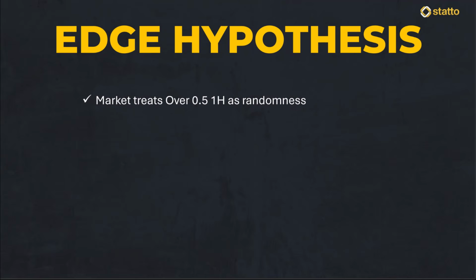Edge hypothesis. Before we pick up the pen and look at the numbers, we have to understand the logical foundation of why this system actually works. Most of the betting public views the over 0.5 goals market as a bit of a gamble on randomness, but we treat it as a tempo market. The edge we are exploiting is a very specific price-time inefficiency.